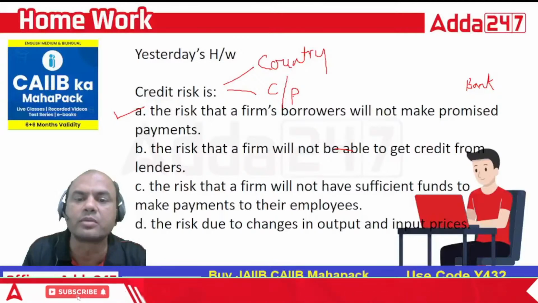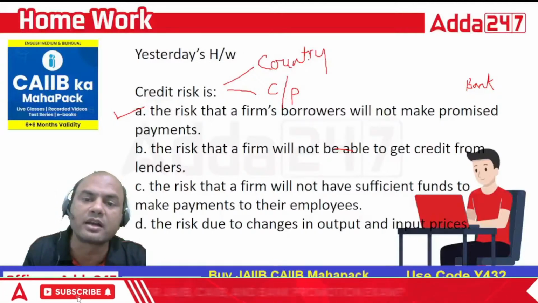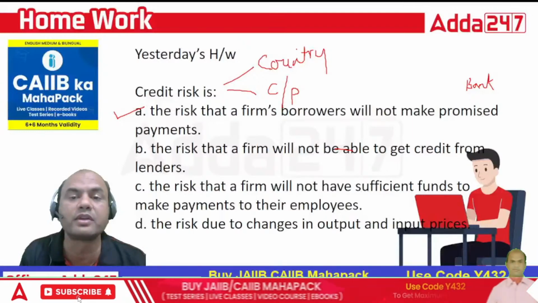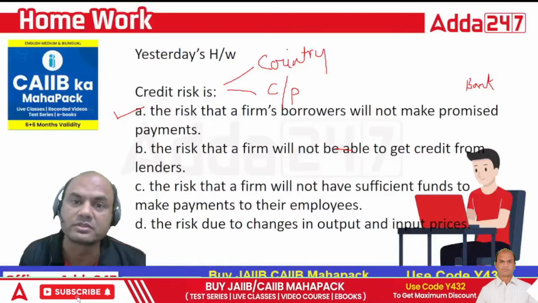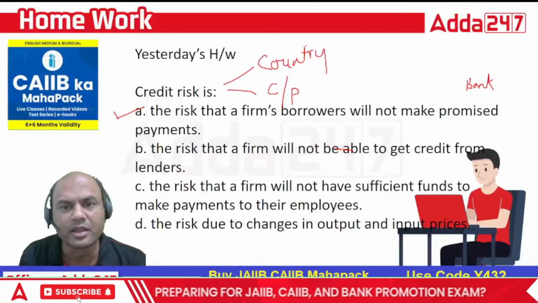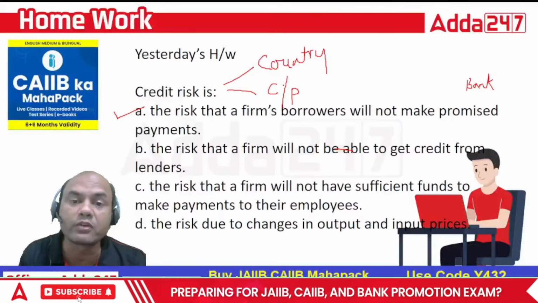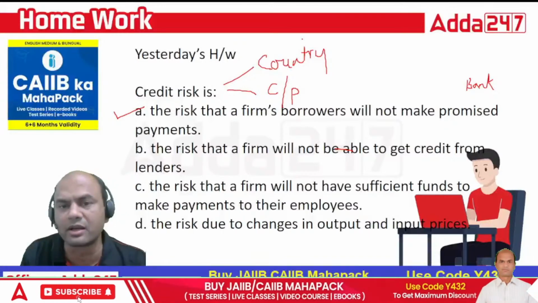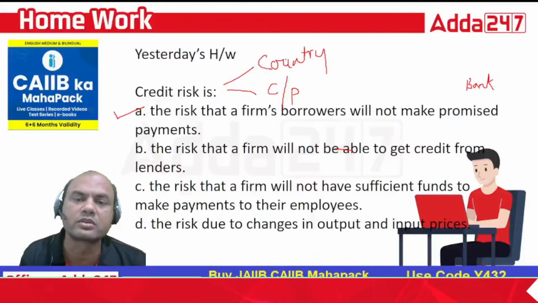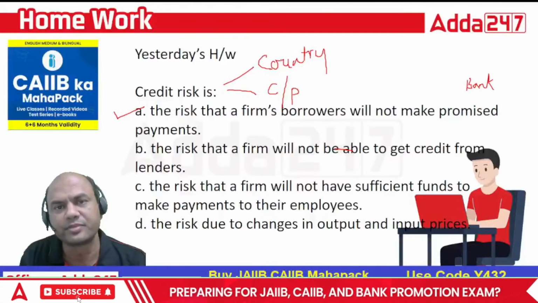Country risk means the country's regime or government is not allowing you to make the payments or is putting restrictions. Counterparty means the country might be good but the party of yours is bad. For example, let's take North Korea. Suppose your customer is in North Korea or Afghanistan, what will happen?